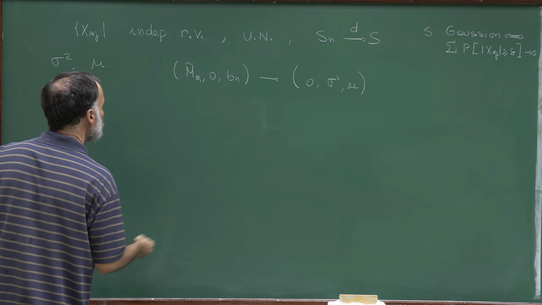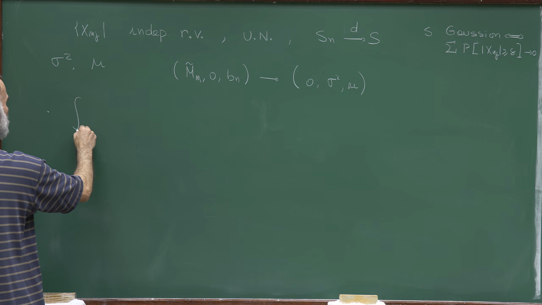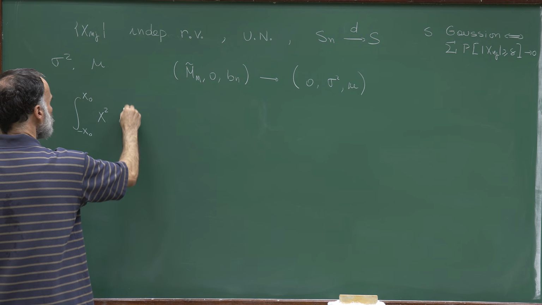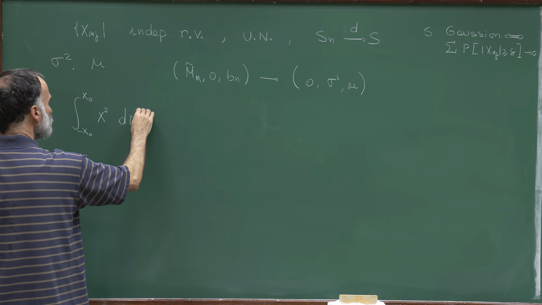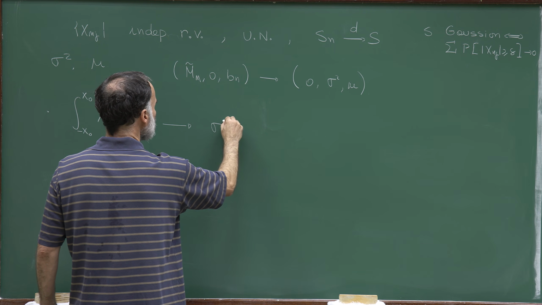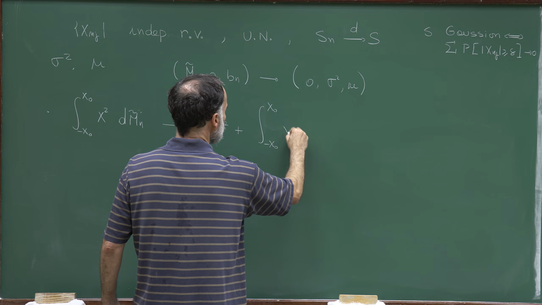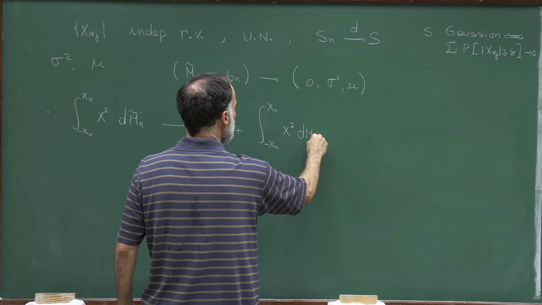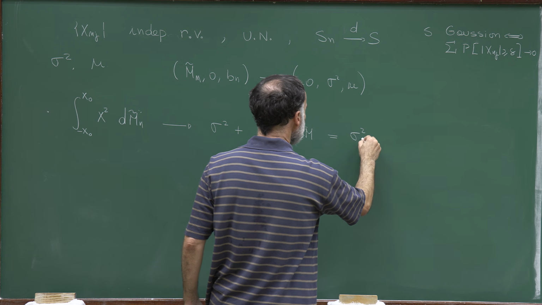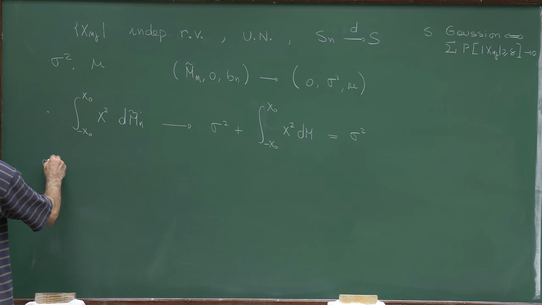What we know from this limit is that if I take the integral from minus x0 to x0 of x squared d mu n tilde, since we have 0 here, this is converging to sigma square plus the integral from minus x0 to x0 of x squared dm. But we have seen that this integral is equal to 0, so we have a formula for sigma square. Sigma square is equal to that limit. So let me compute this limit.